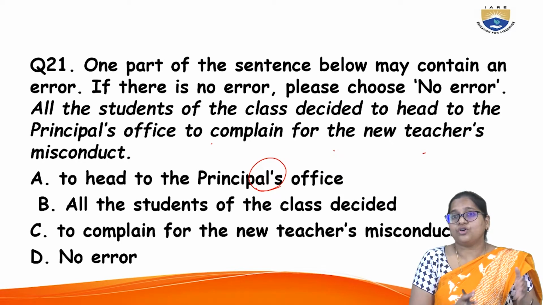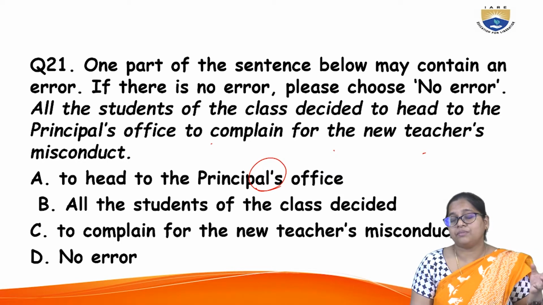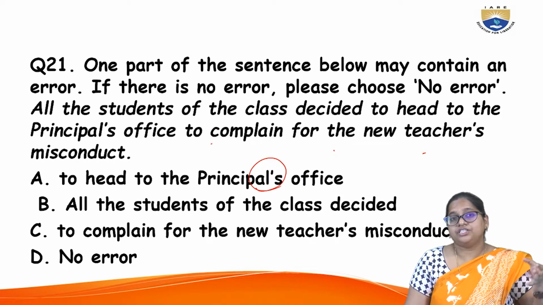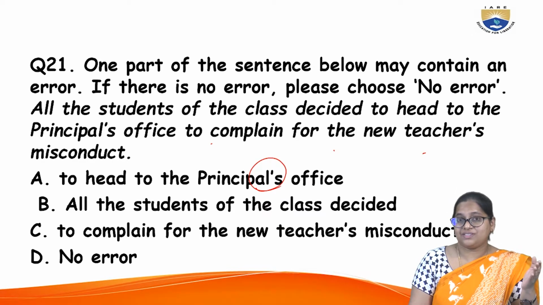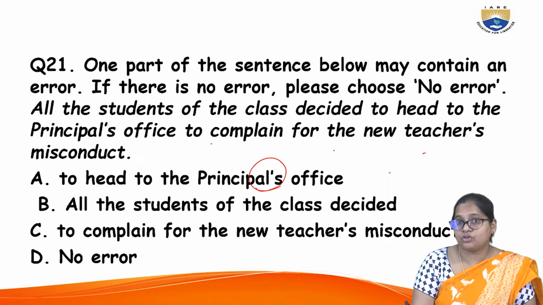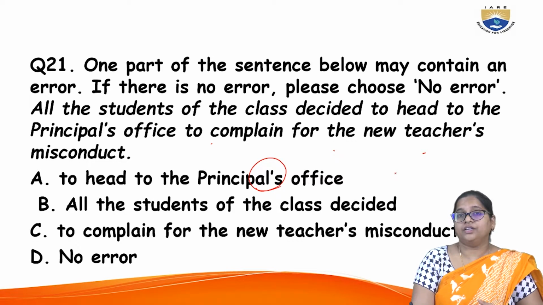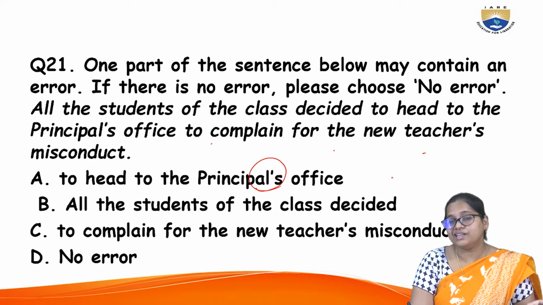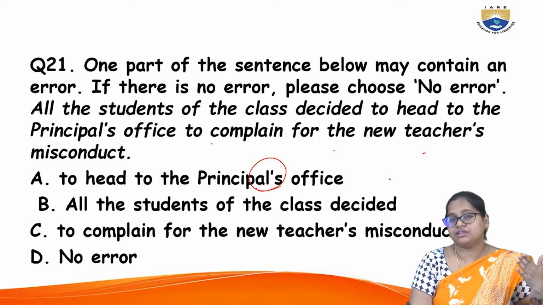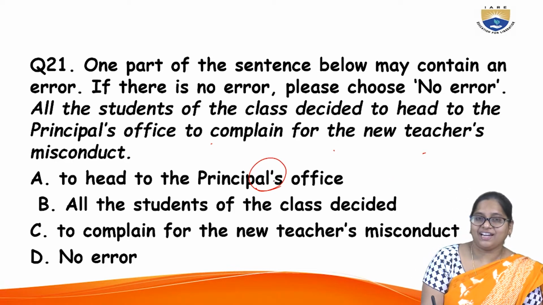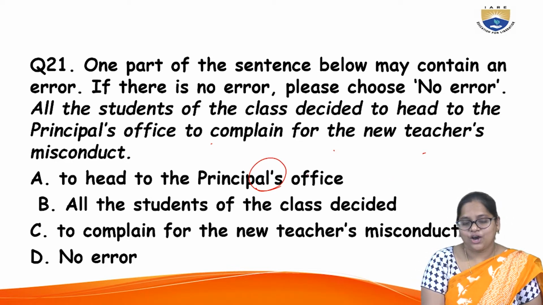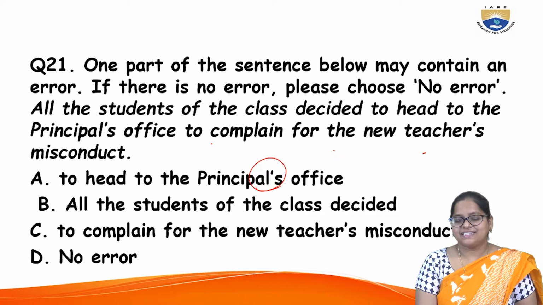When you talk about the possession of something, somebody possesses that, right? She possesses that. And for that reason, you will use this apostrophe. She went to her friend's room, or somebody else's class, or somebody else's place. So that is the context, right? And next, all the students of the class decided.